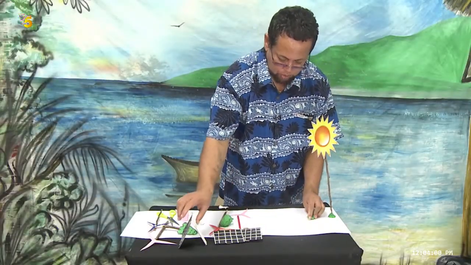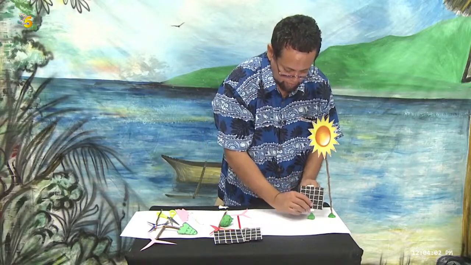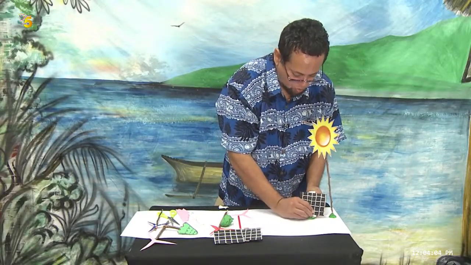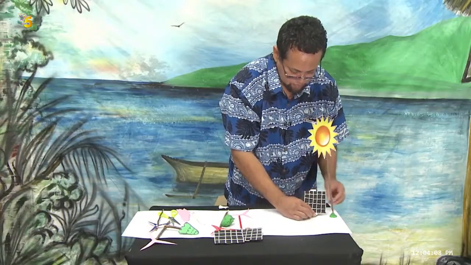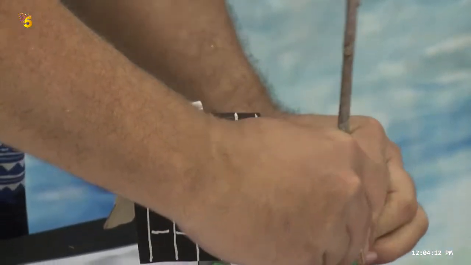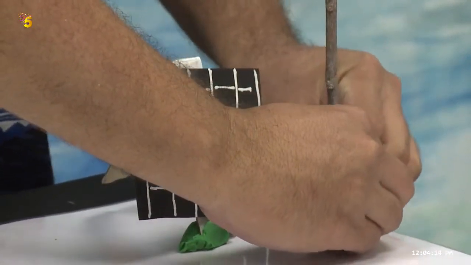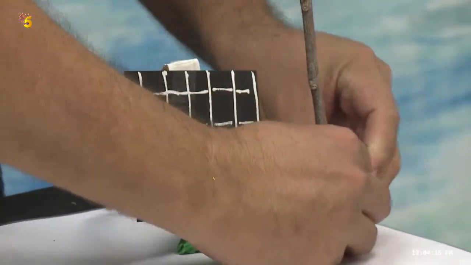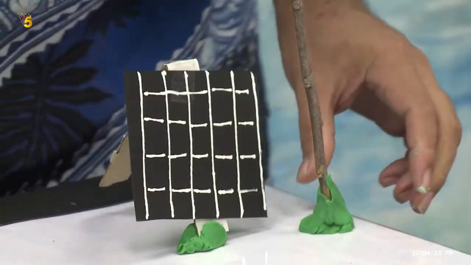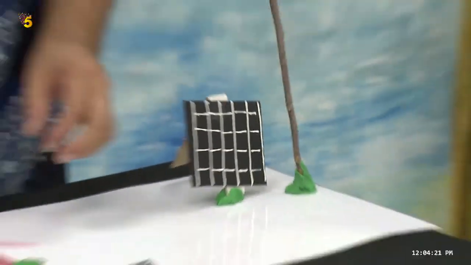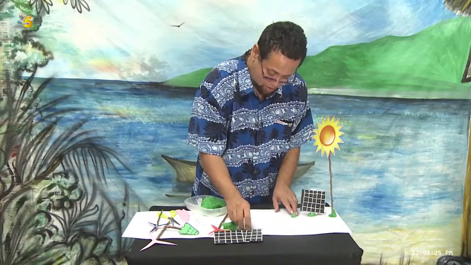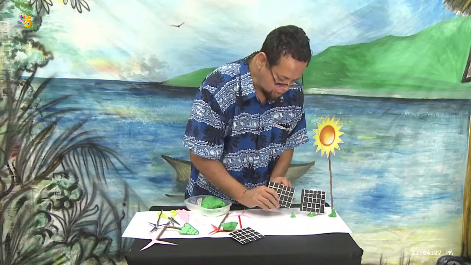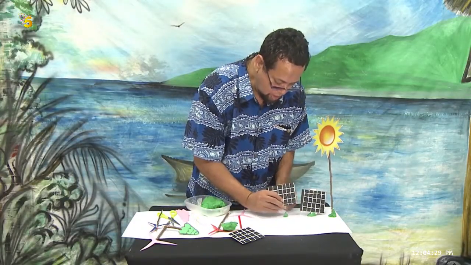Okay, and here we bring our windmill, and our panel. And we have some more solar panels.